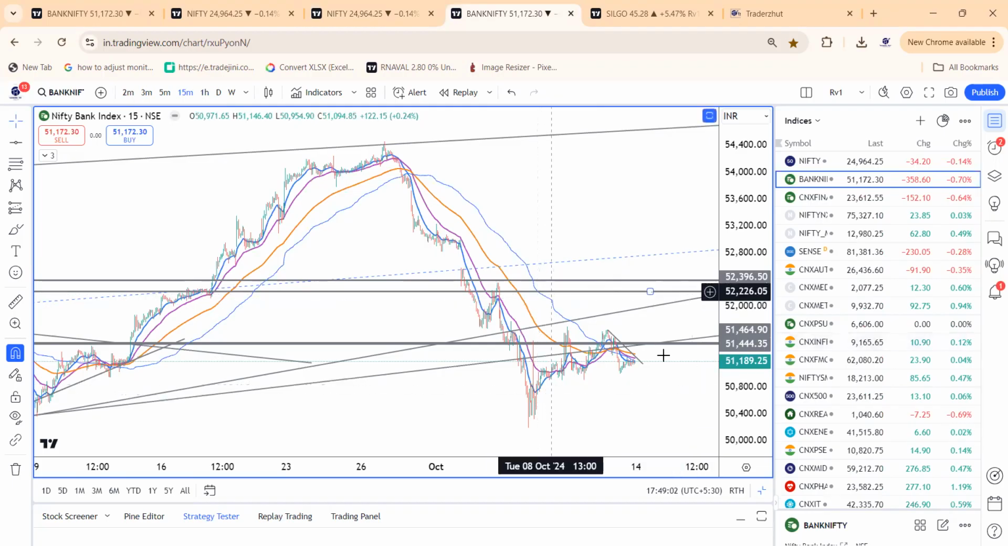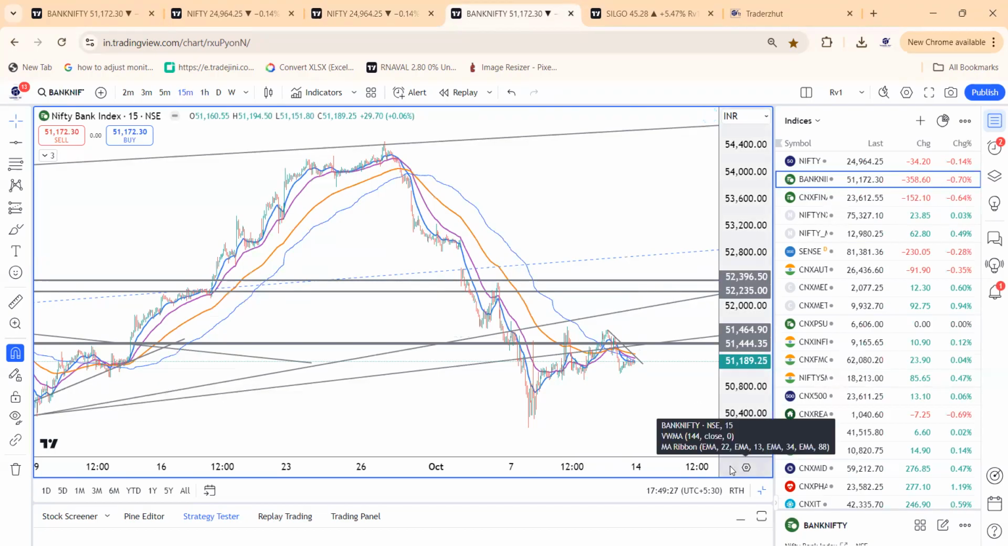But if we are seeing a pullback and if we hold the levels of 50,700 to 800 levels, as of now 700 to 900, in fact 50,700 to 900, Bank Nifty can head towards 52,200. 51,725, 52,035 and 52,250 or 52,400 levels can be revisited in the Bank Nifty. That's what the charts are hinting as of now.